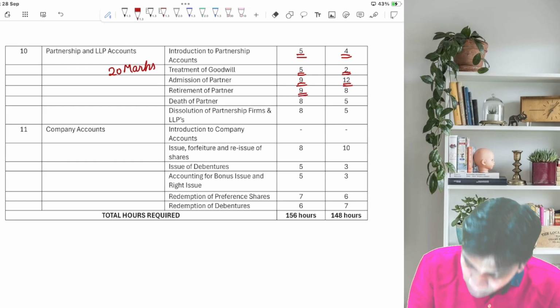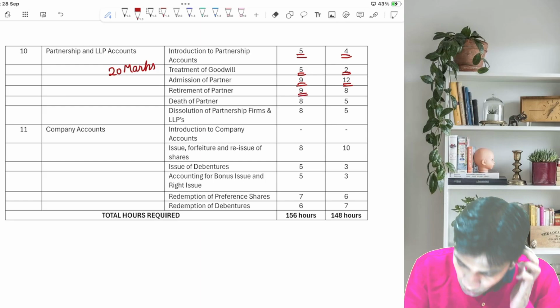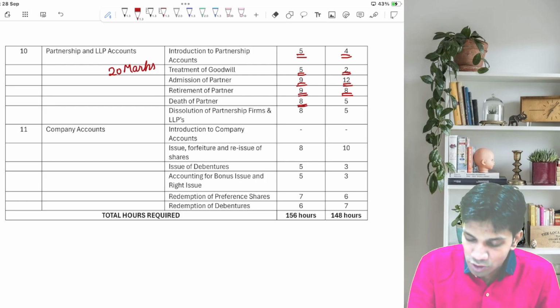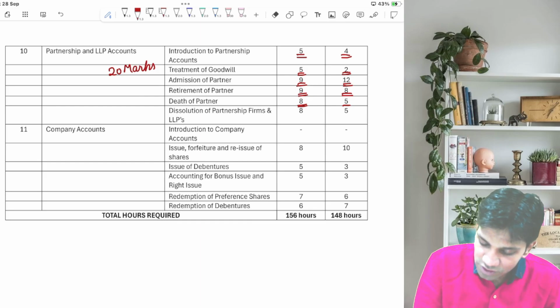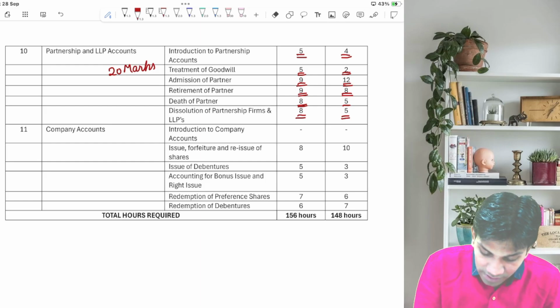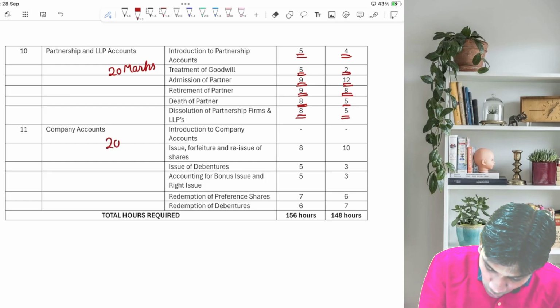Retirement of partner, 9 hours from the module, 8 hours from the scanner. Death of partner, 8 hours from the module, 5 hours from the scanner. Dissolution, 8 hours from the module, 5 hours from the scanner. Then comes the second most important topic, company accounts. Again it carries 20 marks weightage.